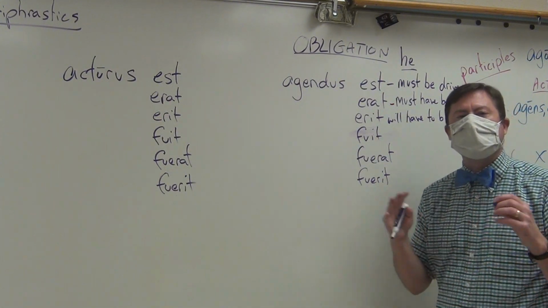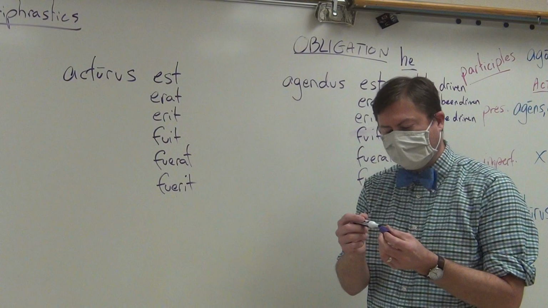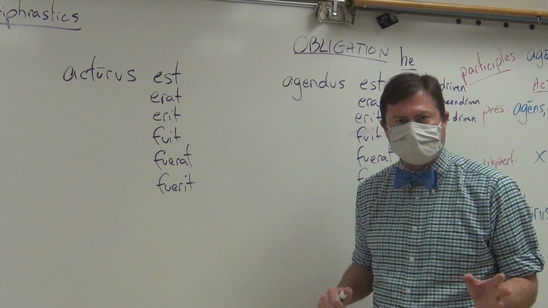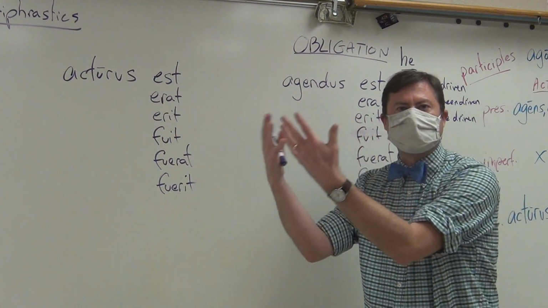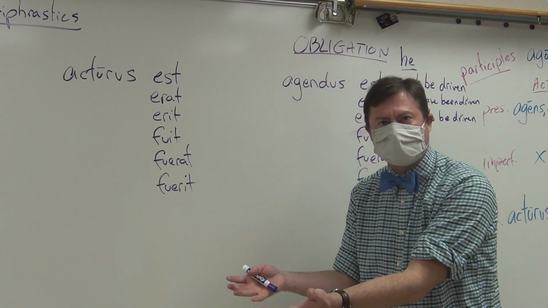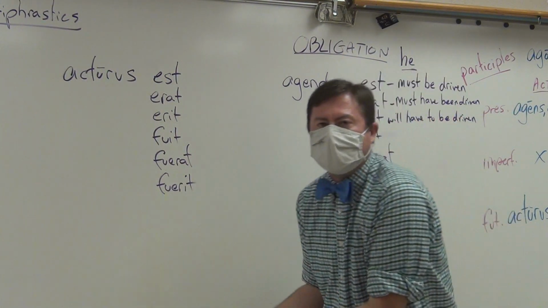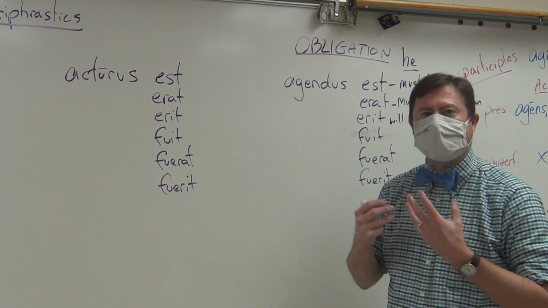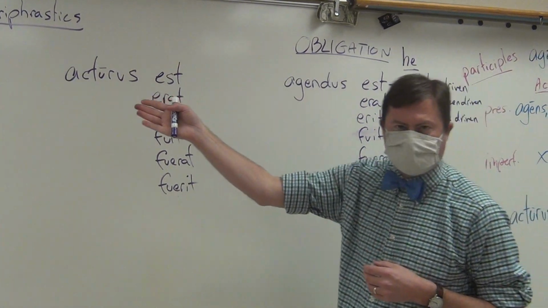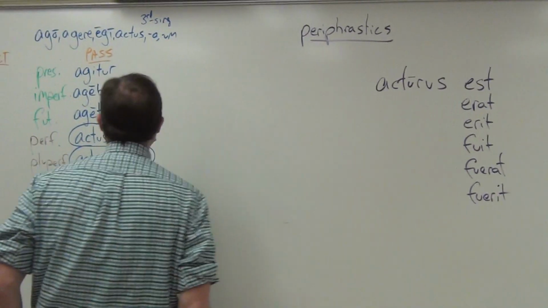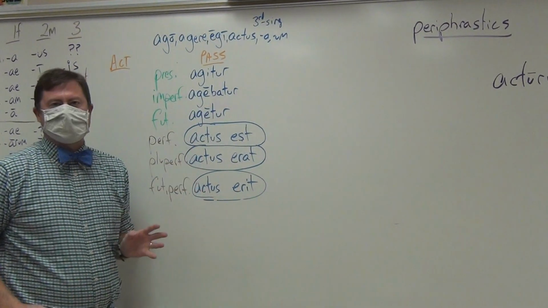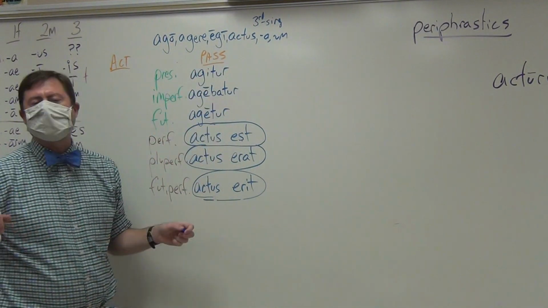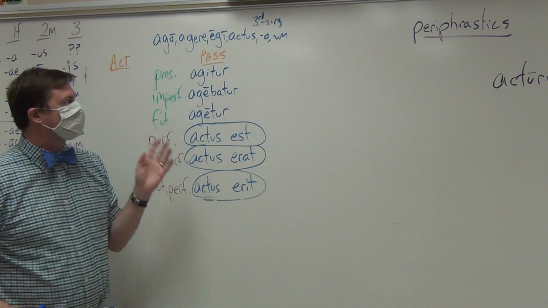An agent is a doer of an action. And for an active verb, the agent is the subject. The boy drives. The boy is the one that's doing it. But when you say the boy is driven, the subject is not the agent there because the subject is acted upon. So when you have a passive verb, like what we see over here, your agent for a normal verb that is passive, like all of these, is going to be what we call the ablative of personal agent.